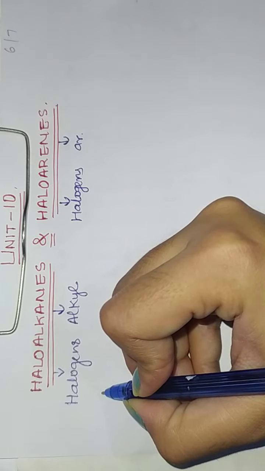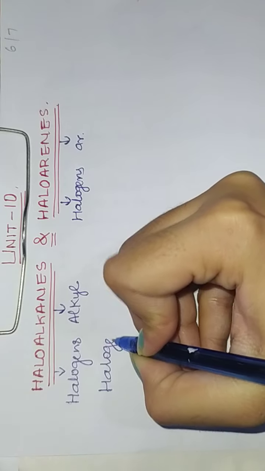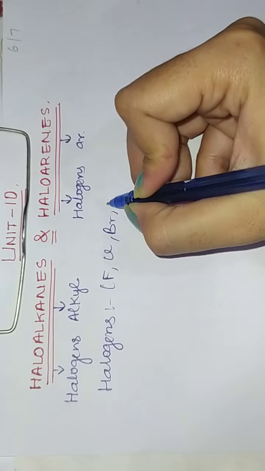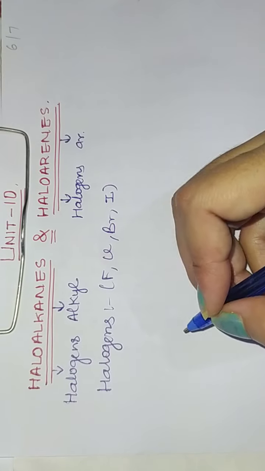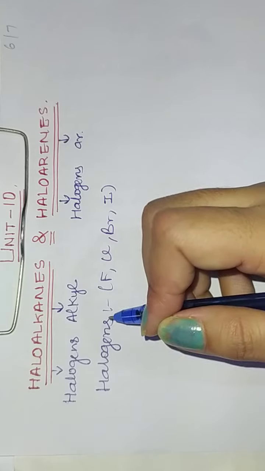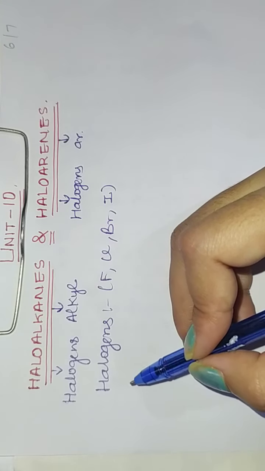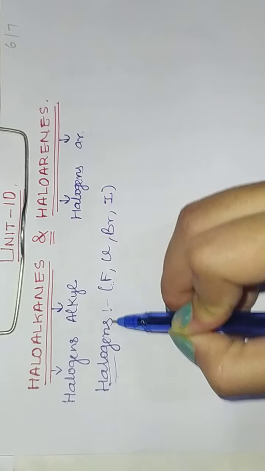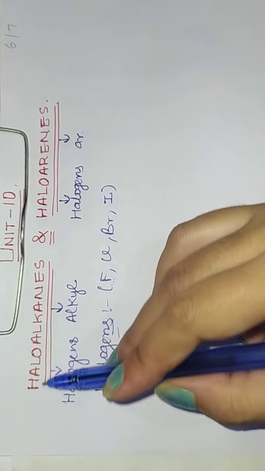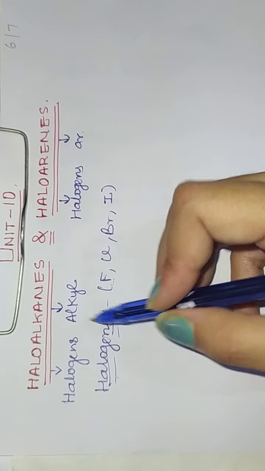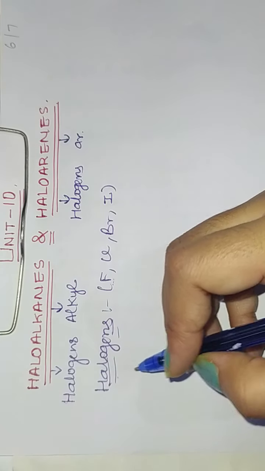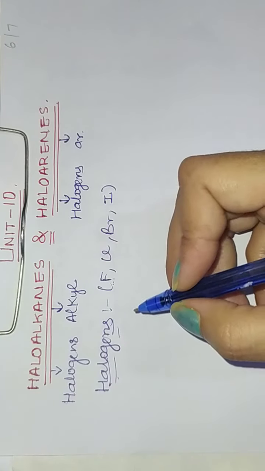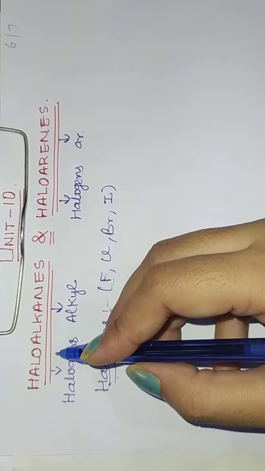So halogens are like fluorine, chlorine, bromine, iodine. These are the halogens. Now what happens if we have a simple carbon molecule, like CH4? From there, hydrogen can be replaced by these halogens. So how are haloalkanes formed? If we have a simple alkane, out of which one hydrogen is replaced by a halogen, we get haloalkanes.